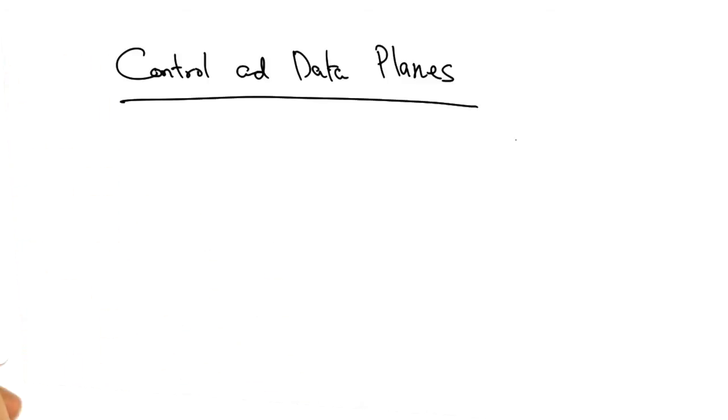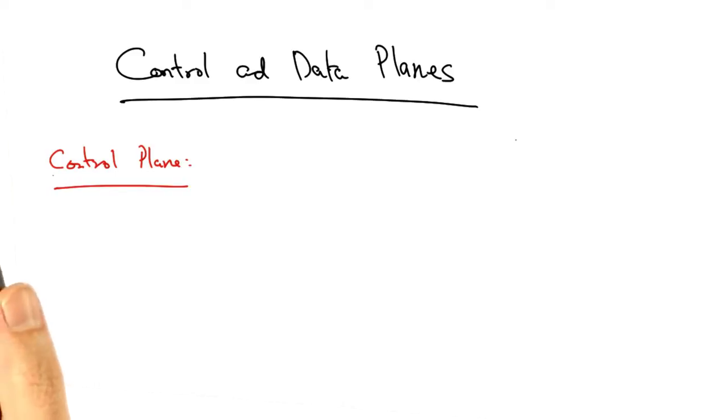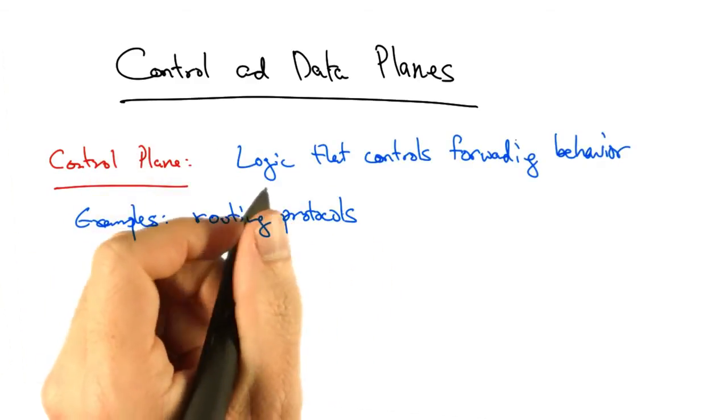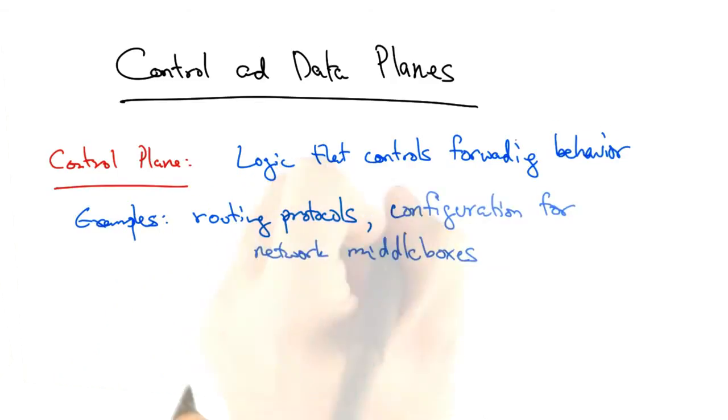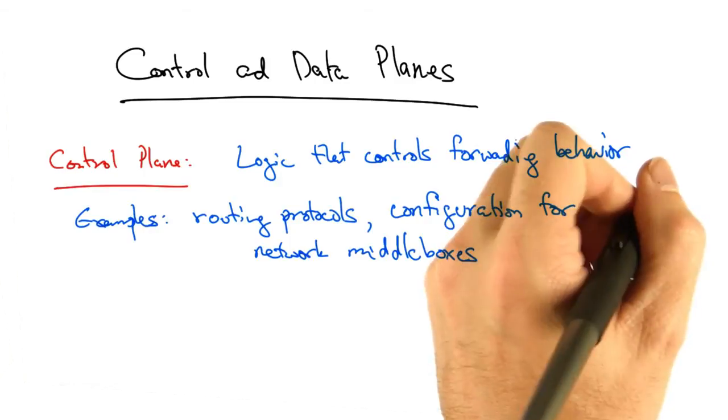Let's quickly review the difference between the control plane and the data plane. The control plane is the logic that controls forwarding behavior. Examples of control plane functions include routing protocols, as well as logic for configuring network middle boxes.